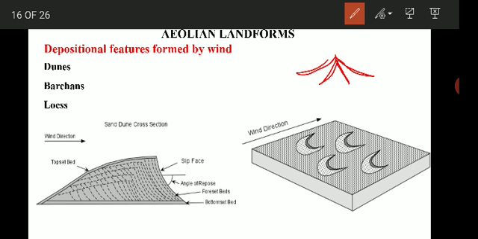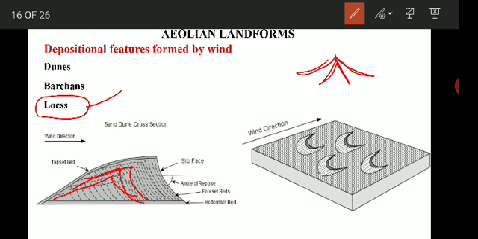Then what is meant by loess deposits? They are the aeolian deposits made up of very fine sand, silt or clay size particles, and these are characterized by the absence of layering or stratification. In dunes you can see there are layers, but in loess it is not seen. It is unstratified, stratification is absent, layering is absent.